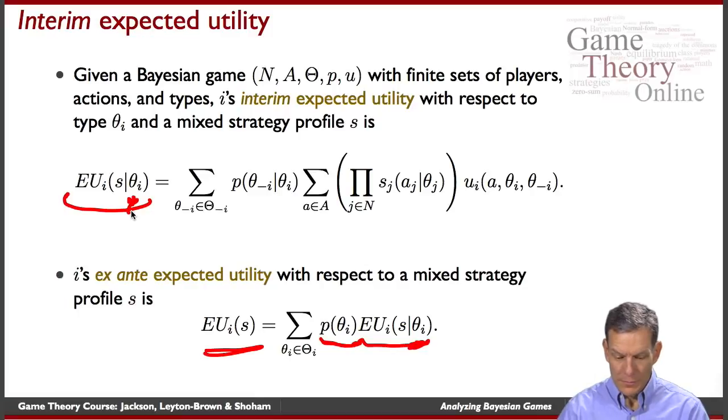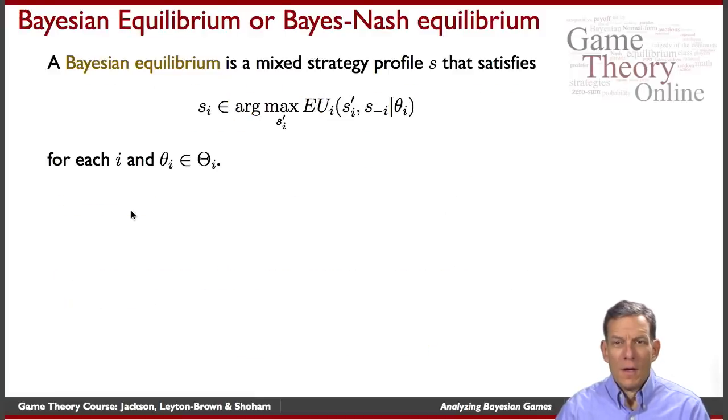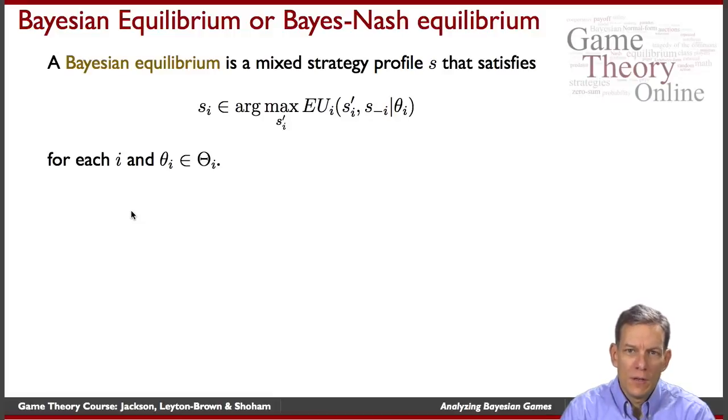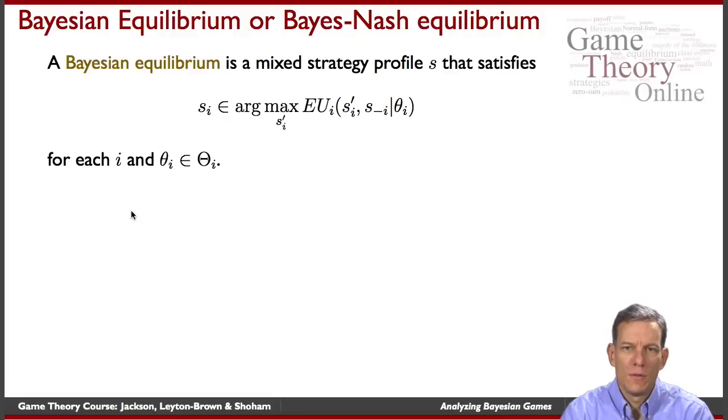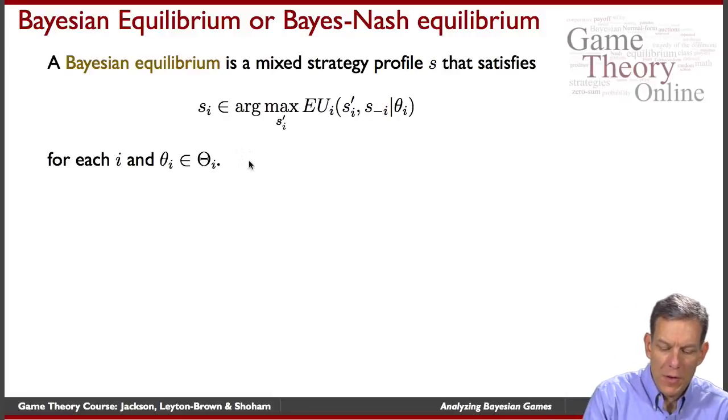Okay, so the idea behind Bayes-Nash equilibrium, or Bayesian equilibrium, the concept from John Harsanyi's work, is that we're looking for a mixed strategy profile. You can also define pure strategy equilibria just by restricting this to be pure strategies as opposed to mixed. But what has to be true is that each individual should be choosing a best response.